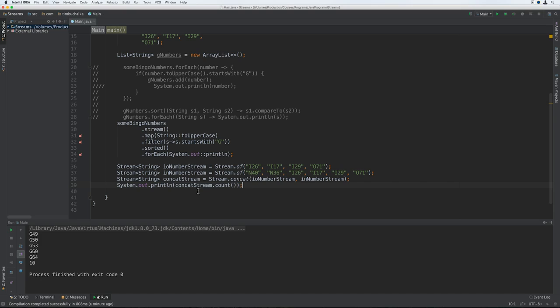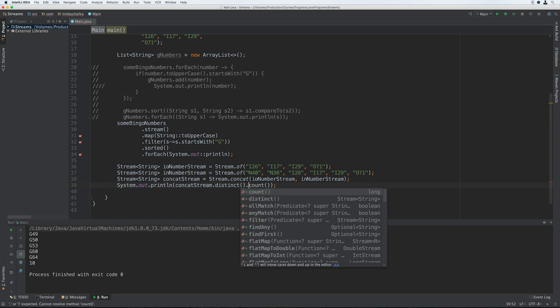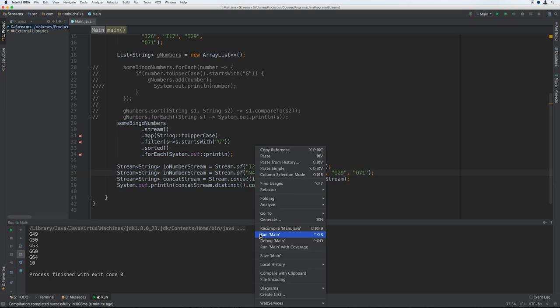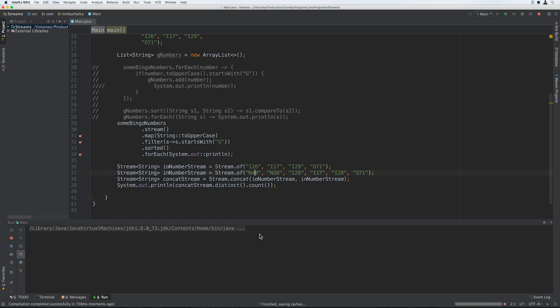So I'm just going to go back in here to this concatStream.count. I'm going to put dot distinct, then follow that up with a dot count, like so. So now if we run that, we should get the number of unique elements. You can see we've got the result there of 6 because it's removed the duplicates. Essentially the 4 items have been removed in this case.